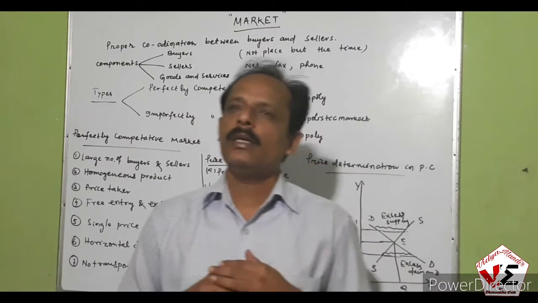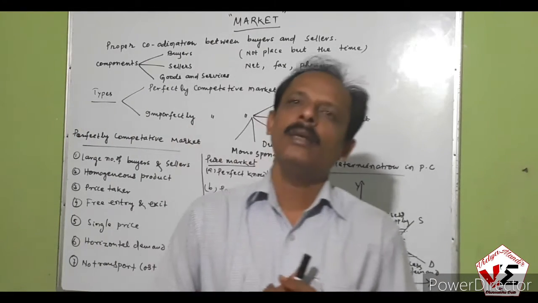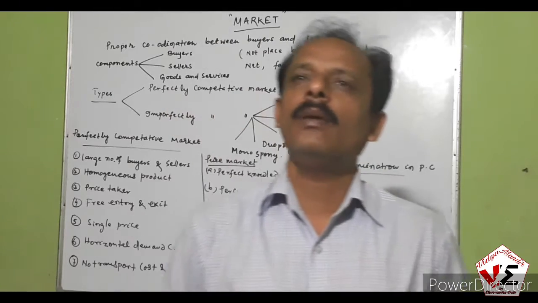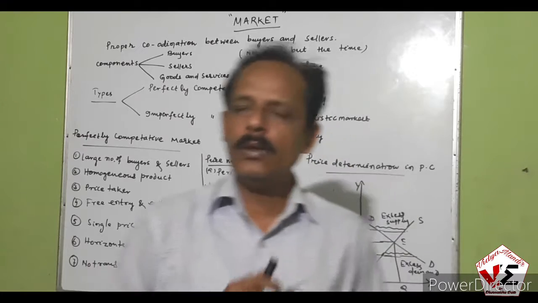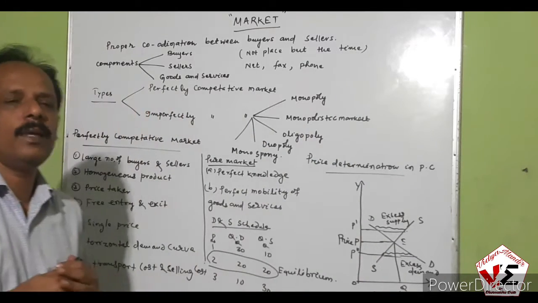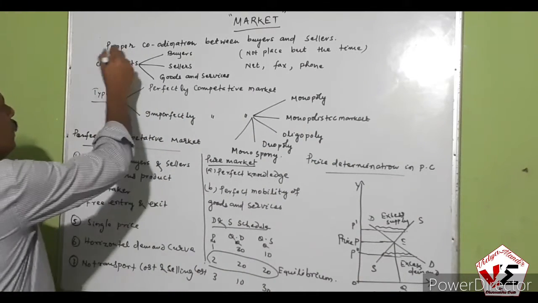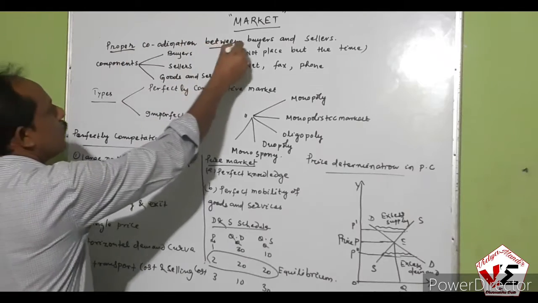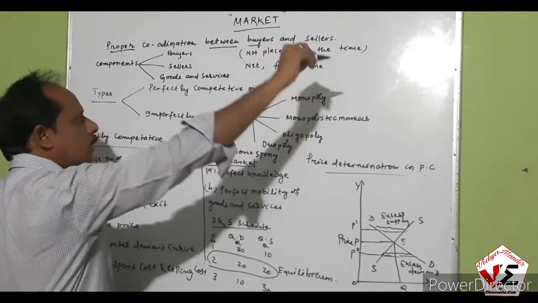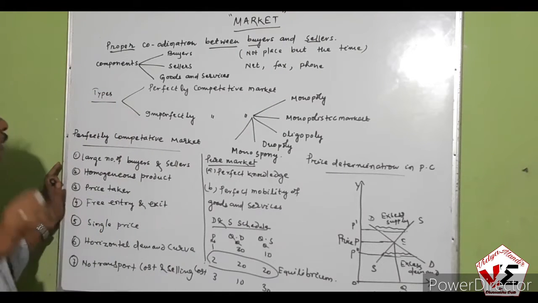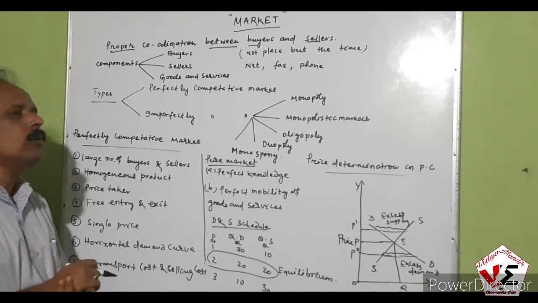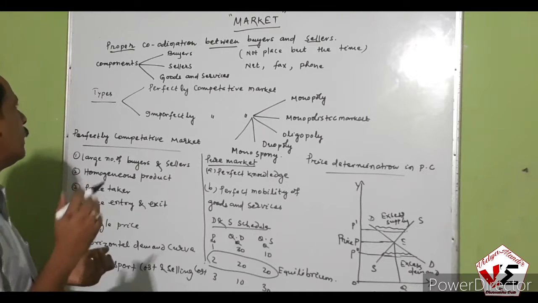So a market may be a periodical market, a supermarket, a regular market, or a weekly market, but in economics, market means the proper coordination between the buyers and the sellers, those who buy goods and services and those who sell them, not the place, not the time. Now we can divide the market according to competition.